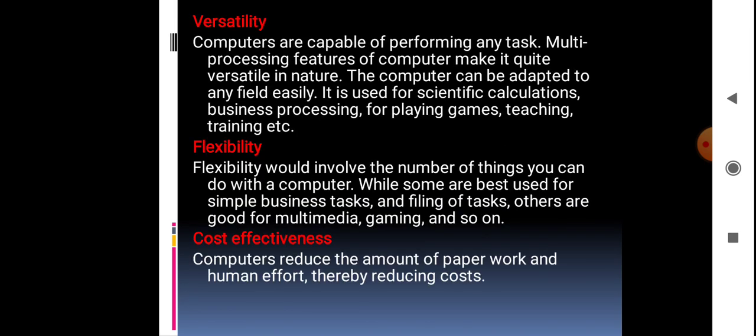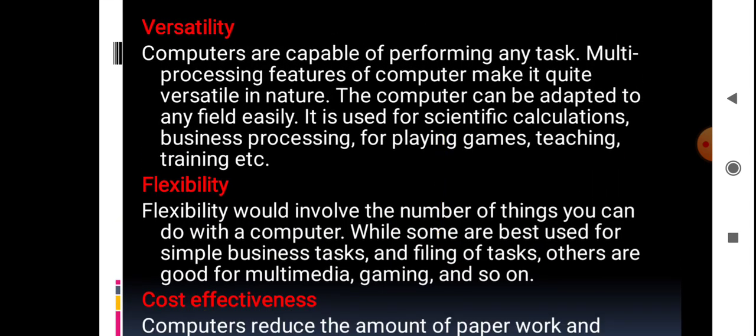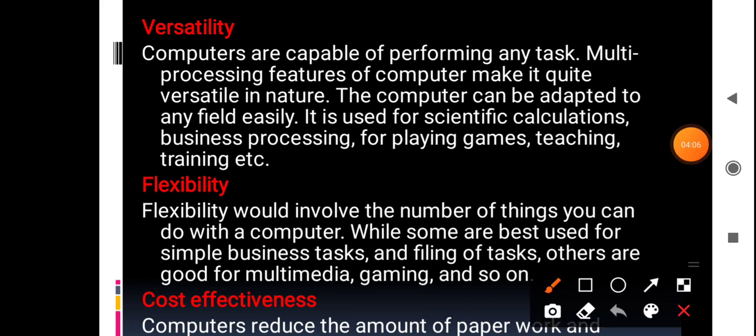Next is versatility. Computers are capable of performing any task. Multiprocessing and multitasking features are there. These features can be applied for teaching, playing games, calculation, business, and training purposes. For everything we can adopt computers. Therefore computers are said to have multitasking features, and they can perform any task.